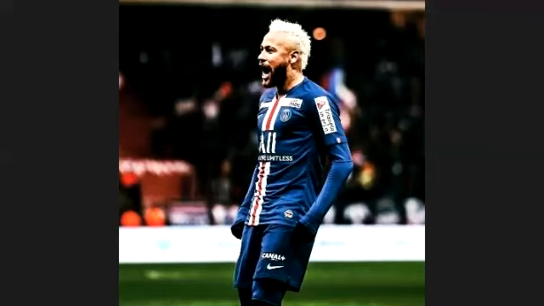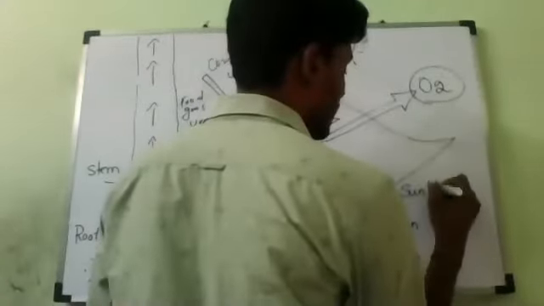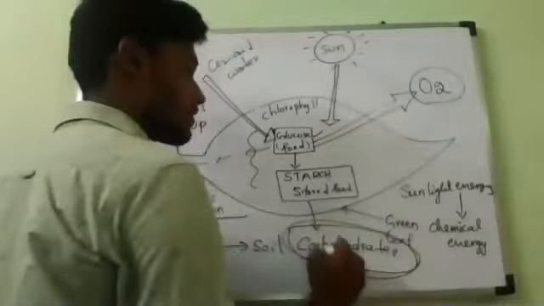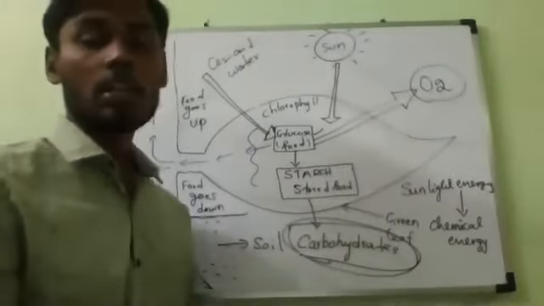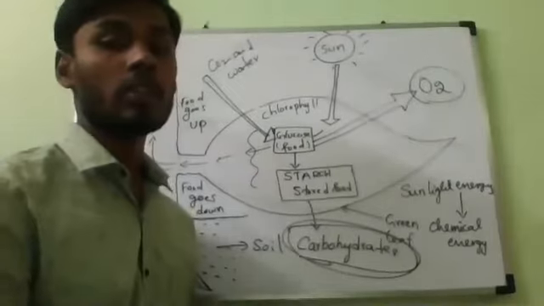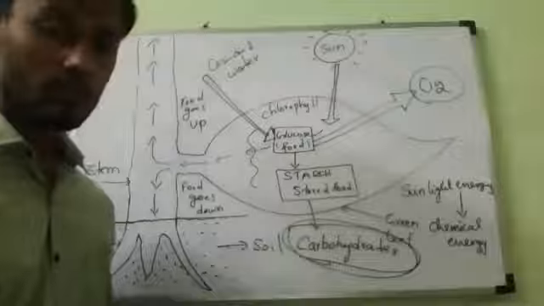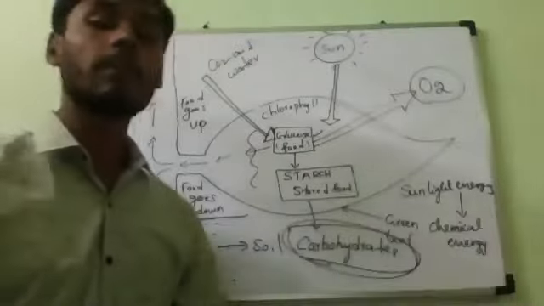Says the green plant. Which energy to which energy? Sunlight. Light energy to chemical energy. Understand? So this chemical energy is called what? Carbohydrates. That is what we call food. So the energy stored in the form of food is what we call chemical energy. Understand or not? Yes, sir. This you should remember: sunlight energy, process, chemical energy.